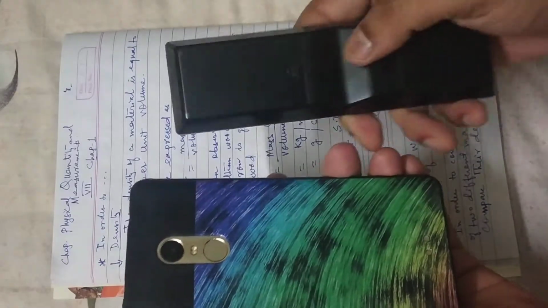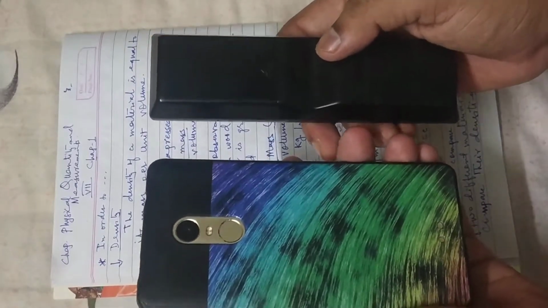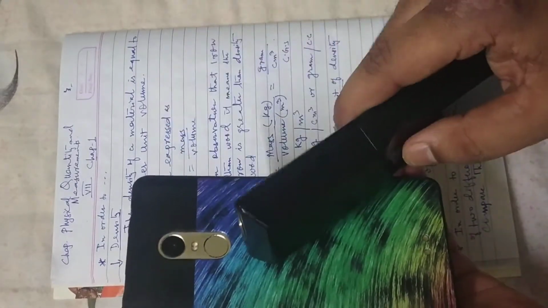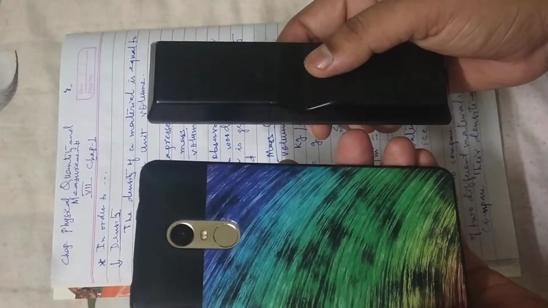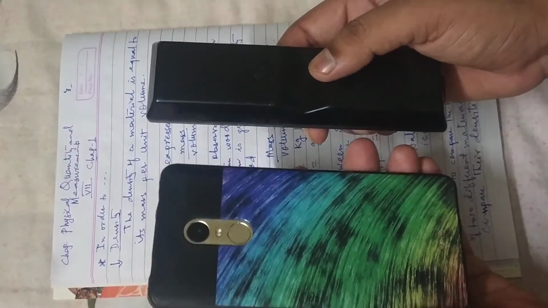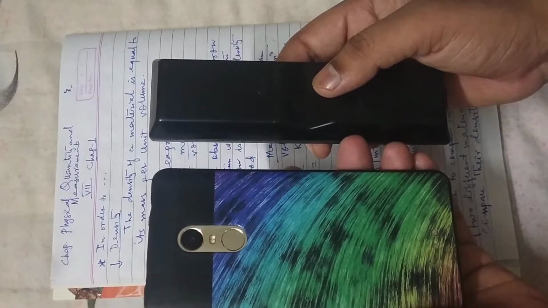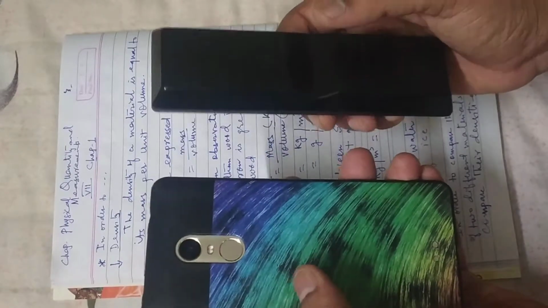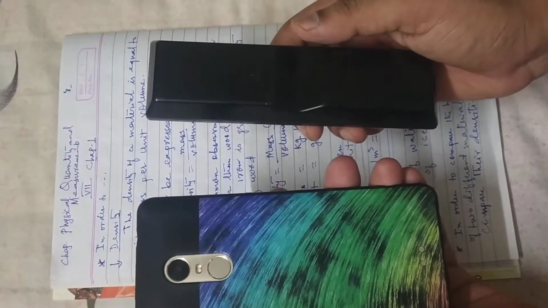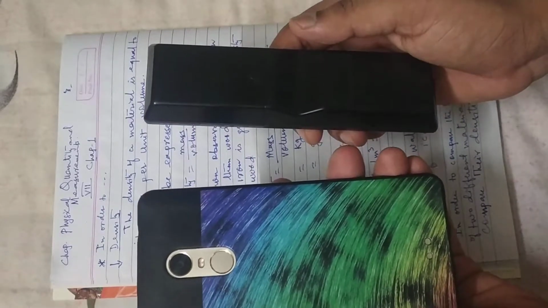Though their shapes are not equal, we are assuming here that both the shape and size are equal, but one is iron and one is wood. Now, which one is lighter, which one is heavier?